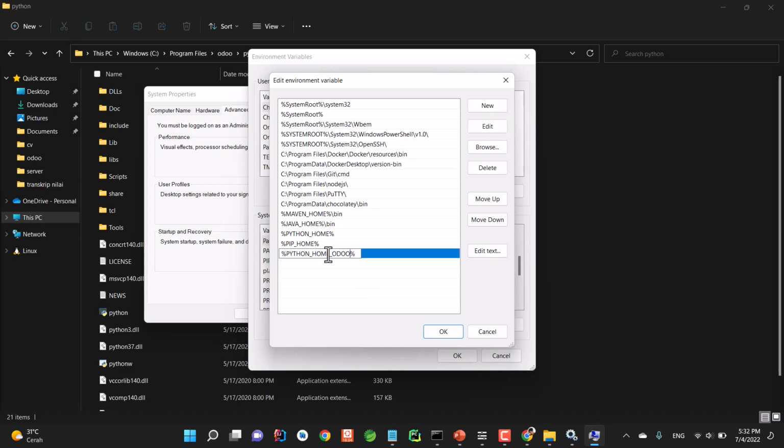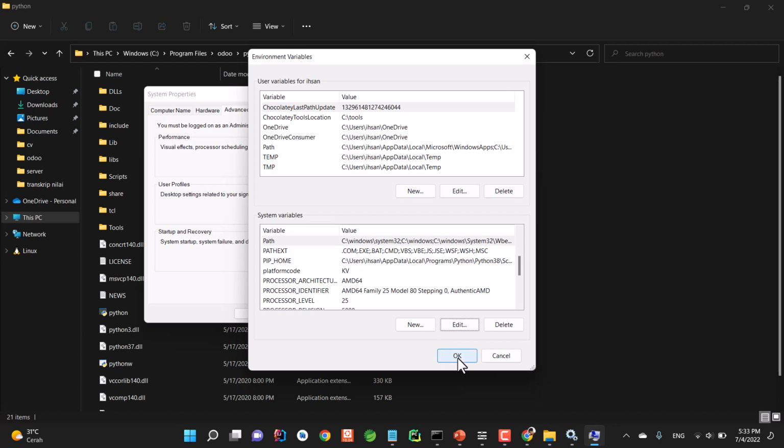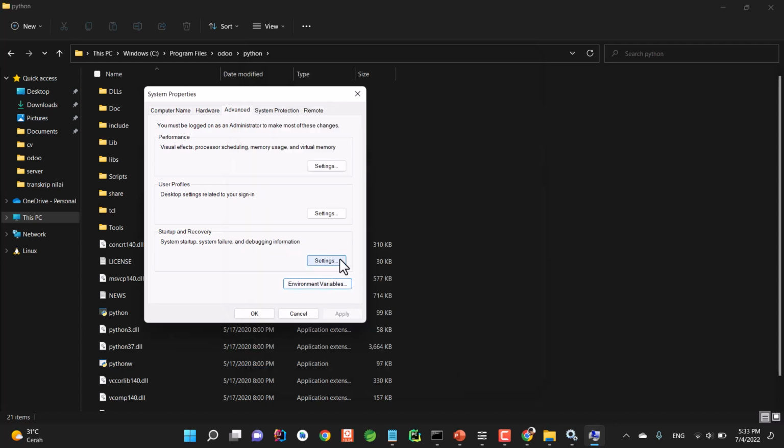You can name it Odoo, but you have to change the variable name that we defined before, Python home, to Odoo as well. In my case, I'm just going to be using Python home for short and simplicity. Okay, a little bit of a typo. Okay, just click OK and OK.